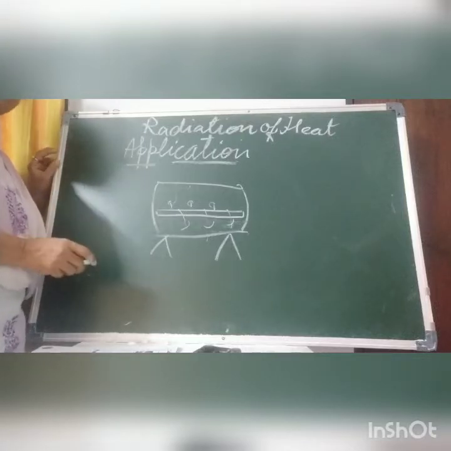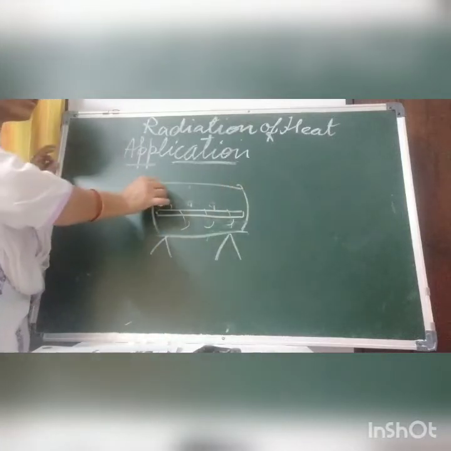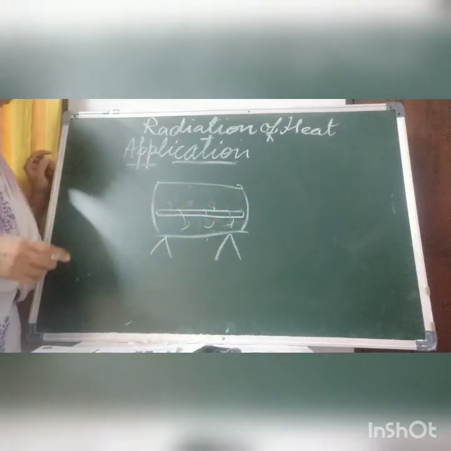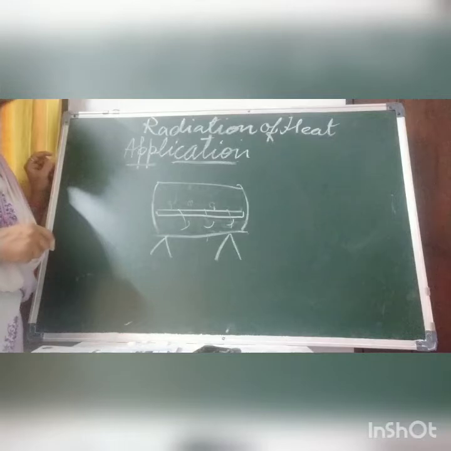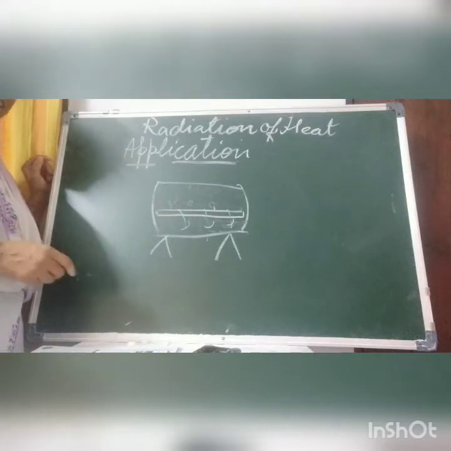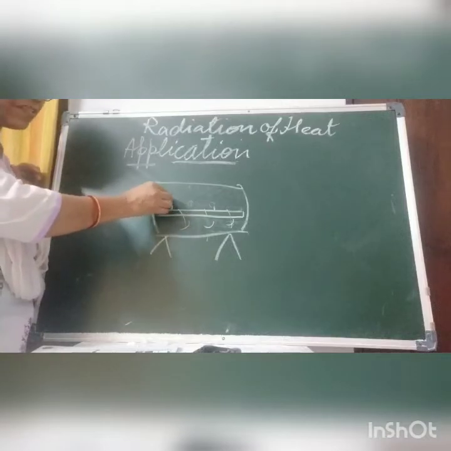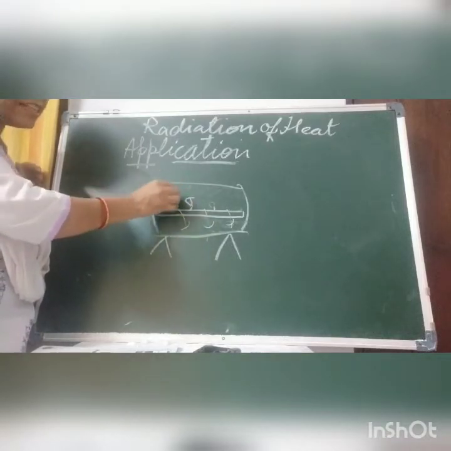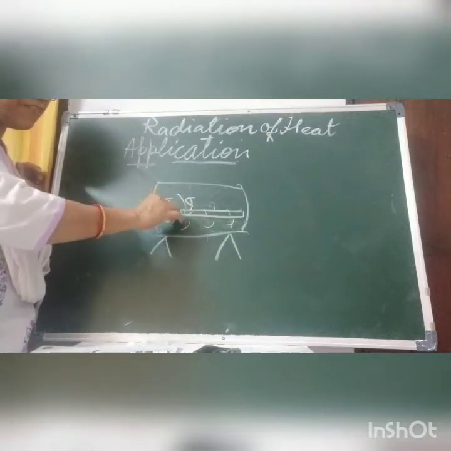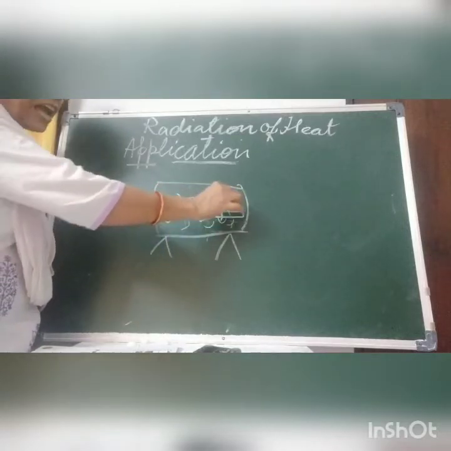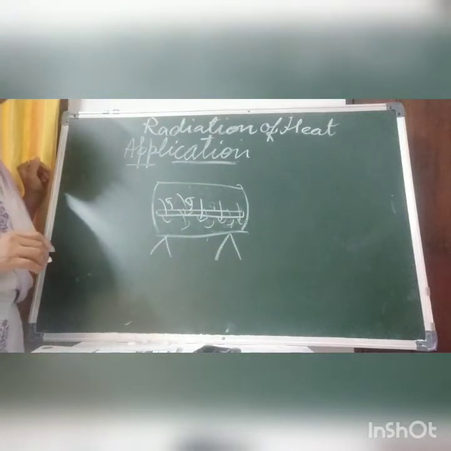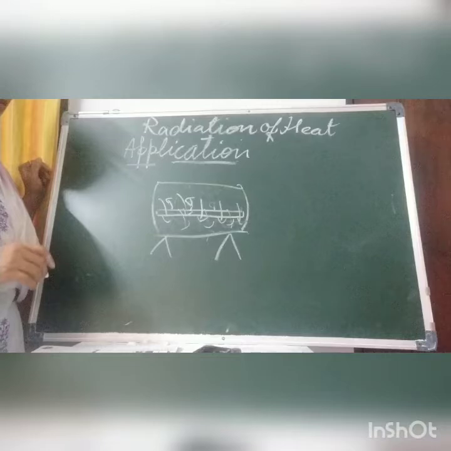To stop this waste, we put the reflector here. We can minimize the heat loss by making the surface more reflective. The radiations which go to the back side, this reflector reflects them to the front. And children, we will get double the amount of heat.